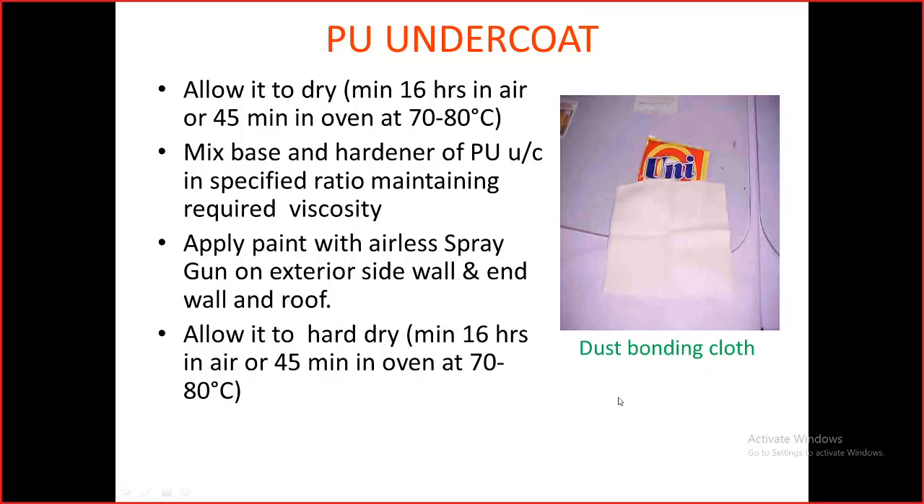Okay. So this PU undercoat, we have to dry it. If you are drying it in normal atmospheric air, it requires 16 hours. But in the oven, when it is dried at a temperature of 70 to 80 degrees centigrade, 45 minutes is enough. After this undercoat, we have to apply the paint. The same process between the subsequent applications: we have to dry that paint film completely.